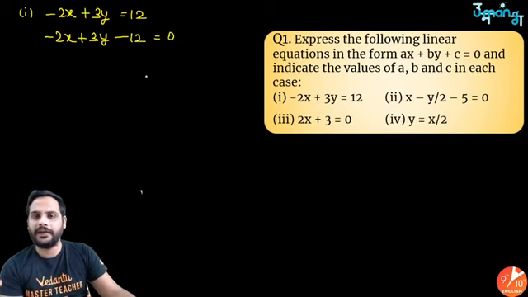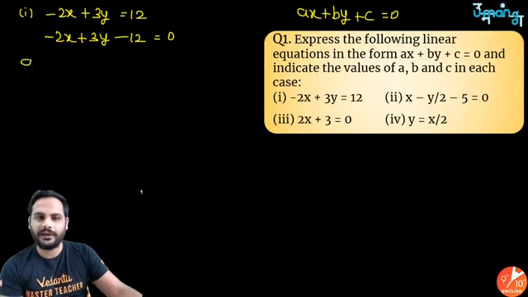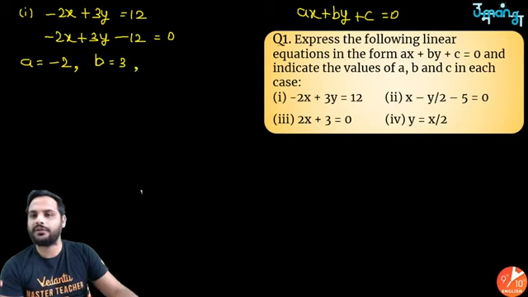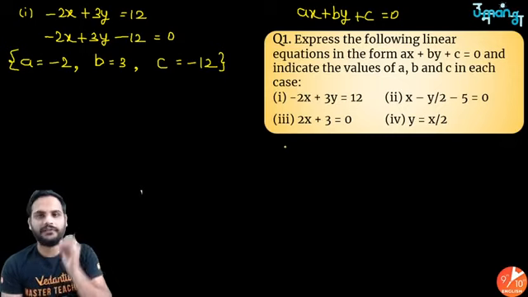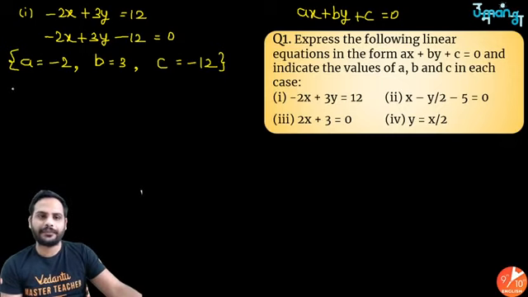Now if I compare it with the standard form equation ax plus by plus c equal to 0, the coefficient of x is a. So I can say a is minus 2. The coefficient of y is b, so b is 3, and the constant term c is minus 12. Remember, whenever we talk about the coefficients, we think about the negative term as well. If there is a negative sign before it, we consider the negative sign as well. Okay, then let's go for the next question.